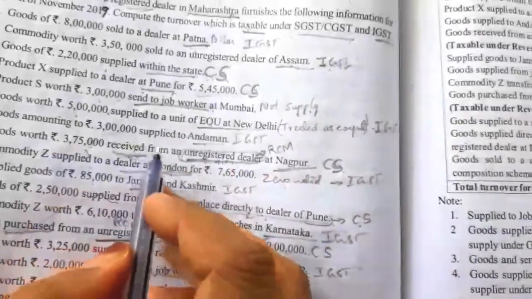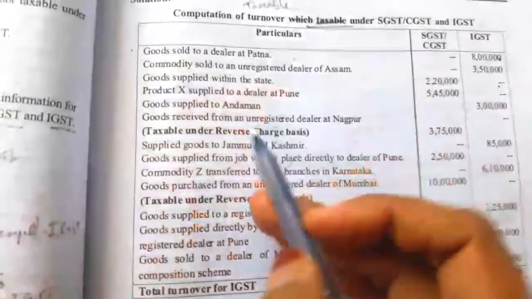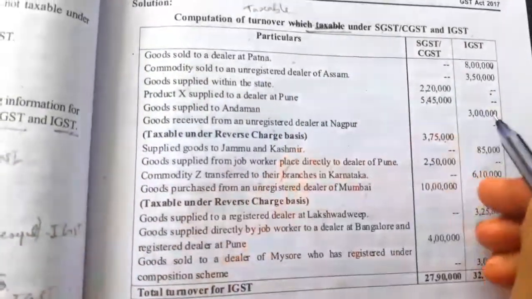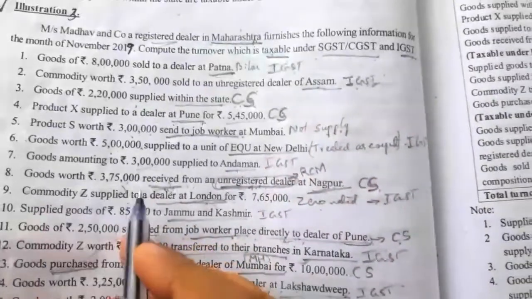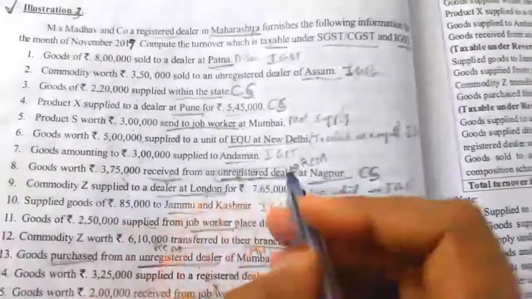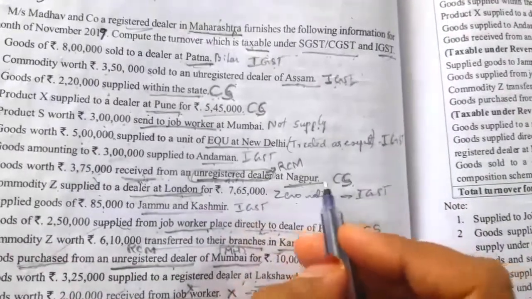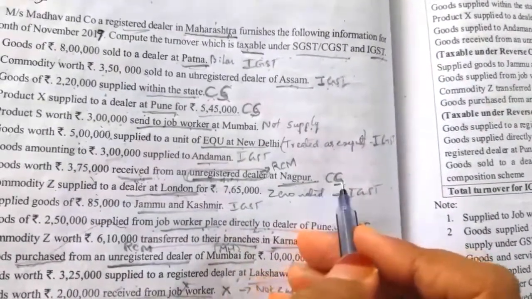Next, goods amounting to 3 lakhs supplied to Andaman. So the seventh point, goods supplied to Andaman, so under the IGST column we have to take. Next, eighth point, goods worth 3,75,000 received from an unregistered dealer at Nagpur. Nagpur we have to take under the CGST and SGST column, so that is under RCM.